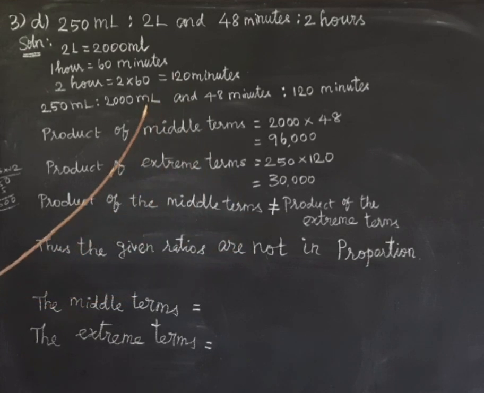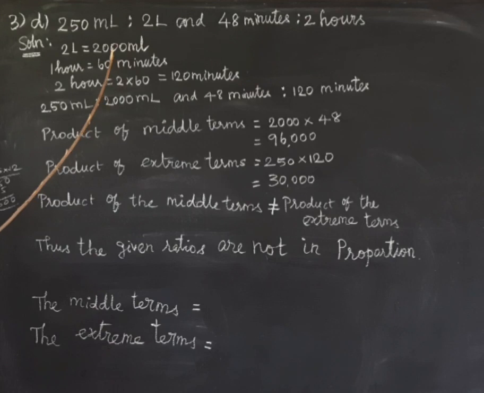If they are in different units, we have to convert them to the same unit. Here one term is 250 milliliter and another term is 2 liter. So we have to convert both terms to the same unit. 1 liter equals 1000 milliliter, so 2 liter equals 2000 milliliter. Now both terms are in the same unit.